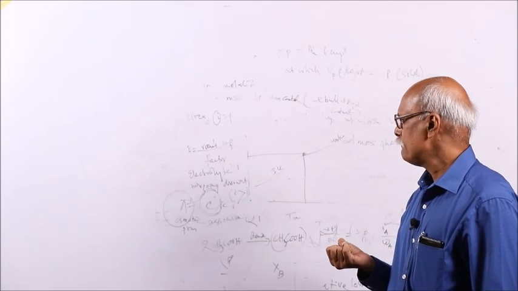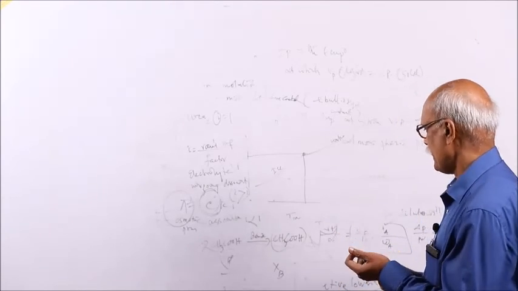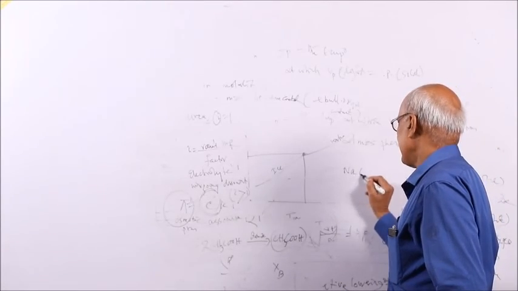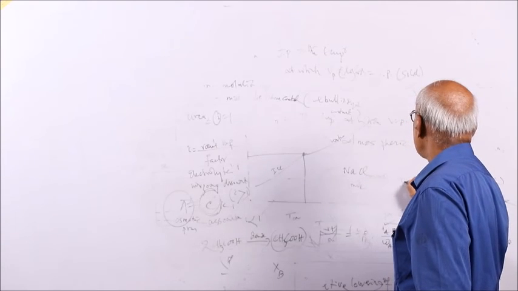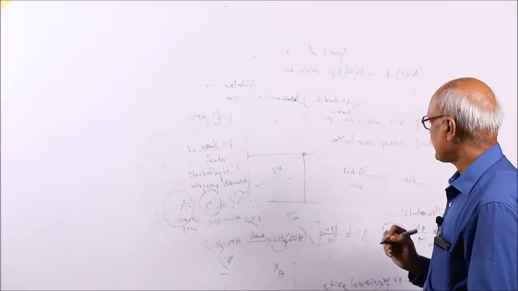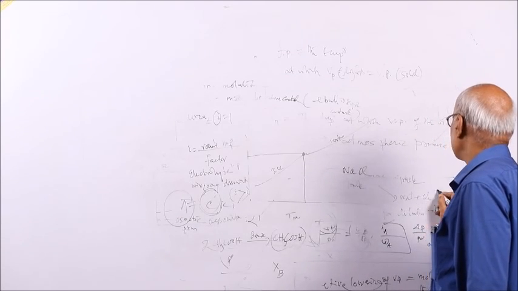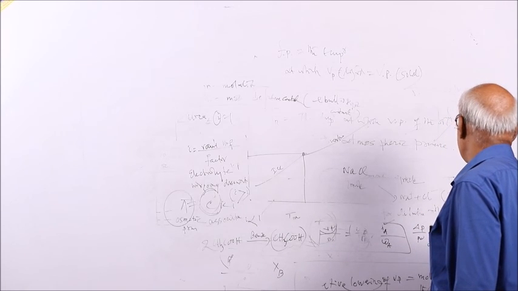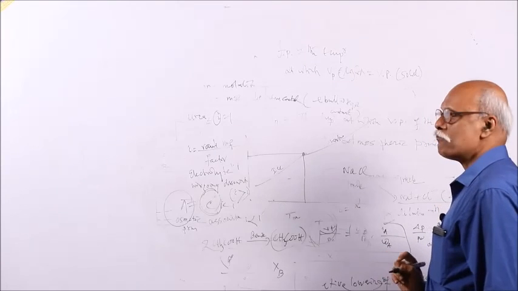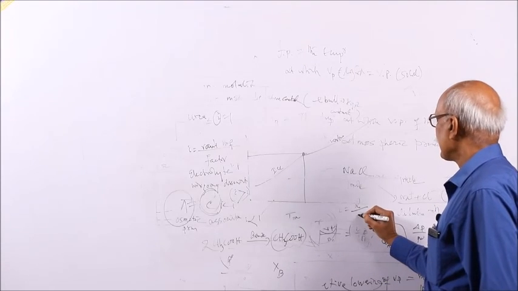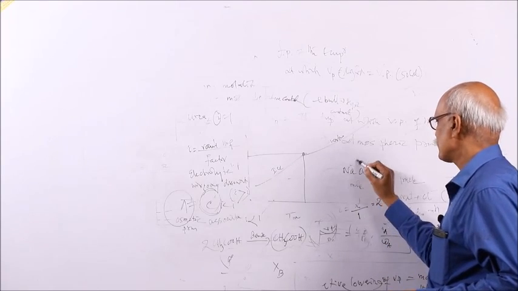Suppose sodium chloride: by theory, if you take 1 mole, you are expected to have 1 mole, but practically sodium chloride dissociates, giving rise to sodium ion and chloride ion, so that you will get 2 moles. So i value is 2, greater than 1, for sodium chloride.